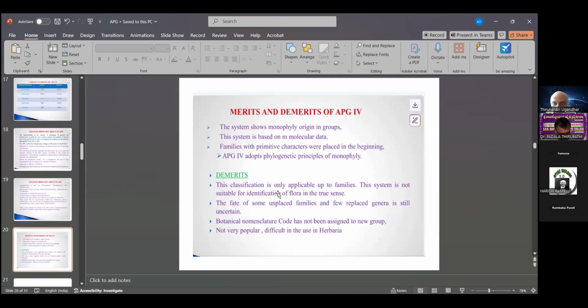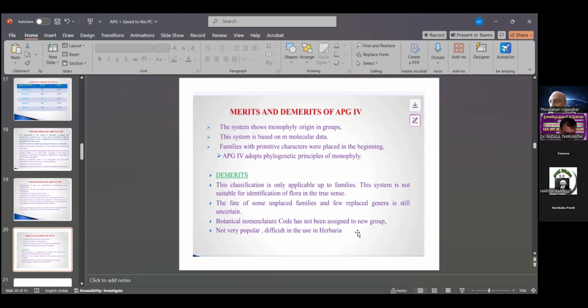Then the demerits. The classification is only applicable up to the families. The system is not suitable for the identification of flora. Identification means petal number and sepal number do not form the basis for giving the names of plants; it is only strictly phylogenetic. Then the fate of some unplaced families and a few unplaced genera is still uncertain, and the botanical nomenclature code has not been assigned to the new group of plants.